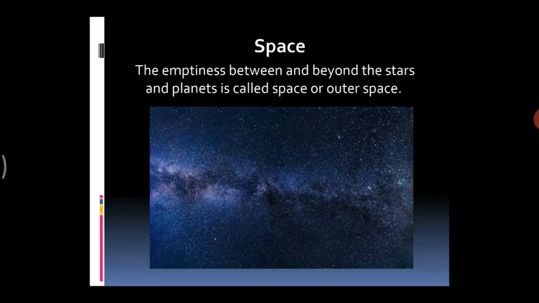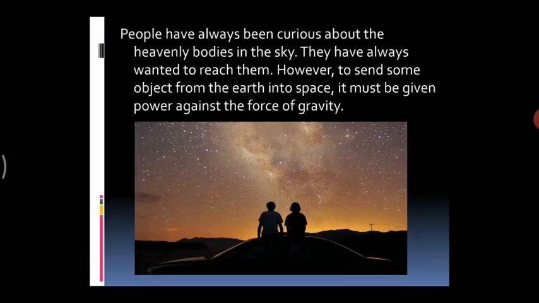Everything beyond the stars, there is a vast space. Space is not very small. There is a vast space. That open space is called outer space. We move to the next slide.